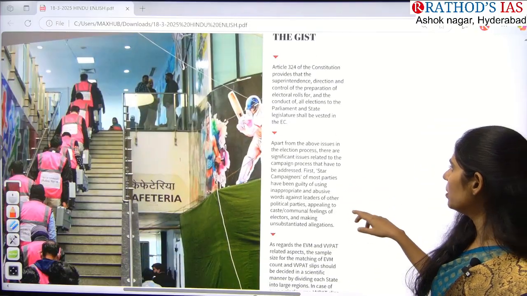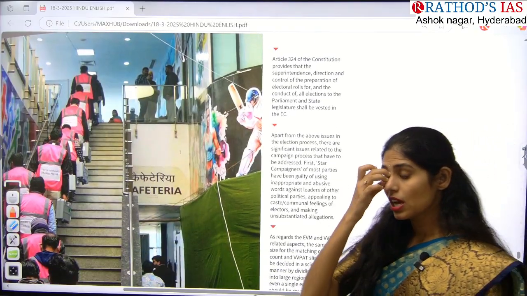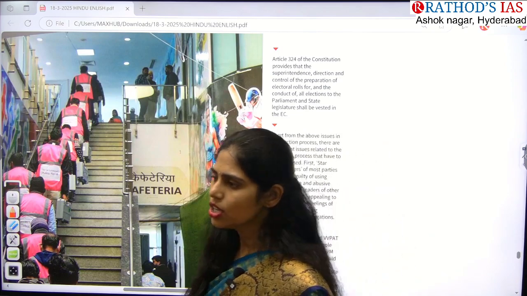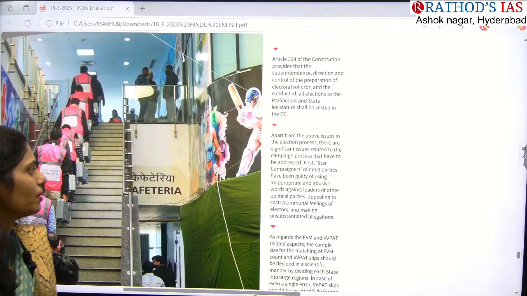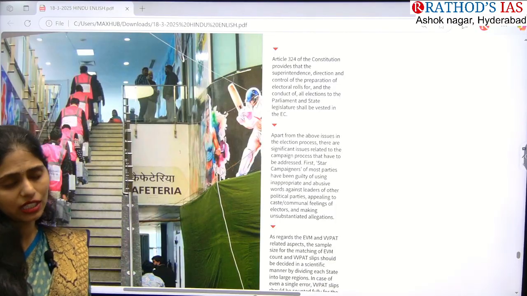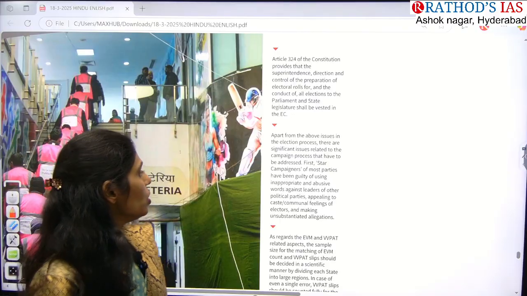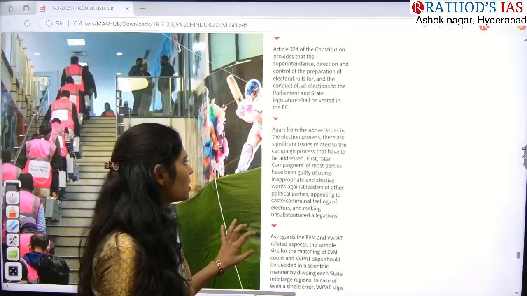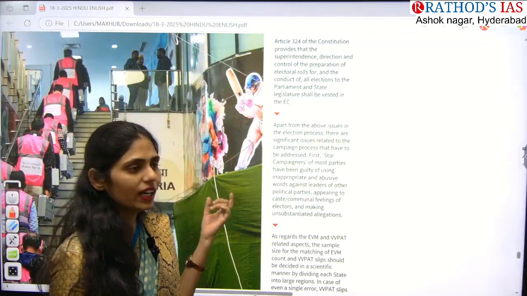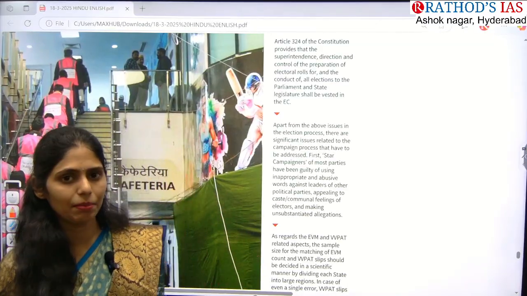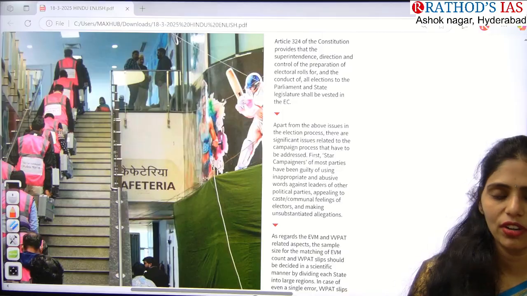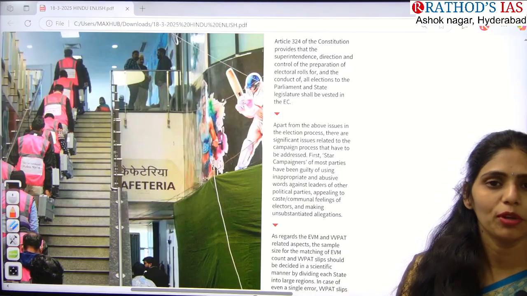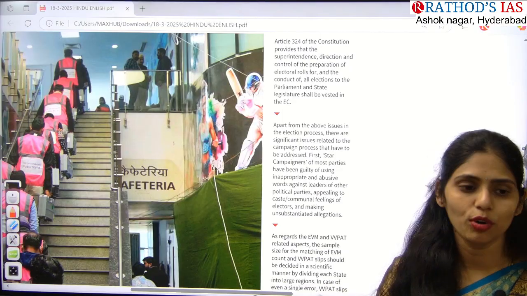So actually the problem here is that the election process has certain challenges. Many times the voter turnout will be less, and there are even some allegations against electronic voting machines. Because of this, the article is saying that first we have to focus on addressing problems regarding campaigning. For example, whenever people who are in power go for campaigning, they use some government-related properties also.